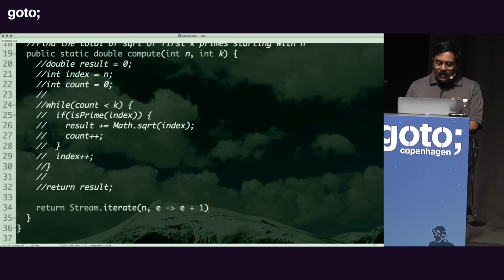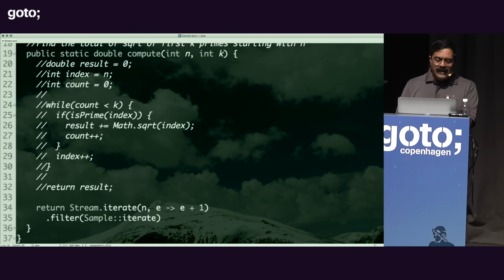But then what I can do here is I can say dot filter, and the filter simply says, given a collection of numbers, get me only the prime numbers, not anything else. So given all the numbers starting with n, give me all the prime numbers that start with n. Then I say map, and I'm going to ask for math square root.